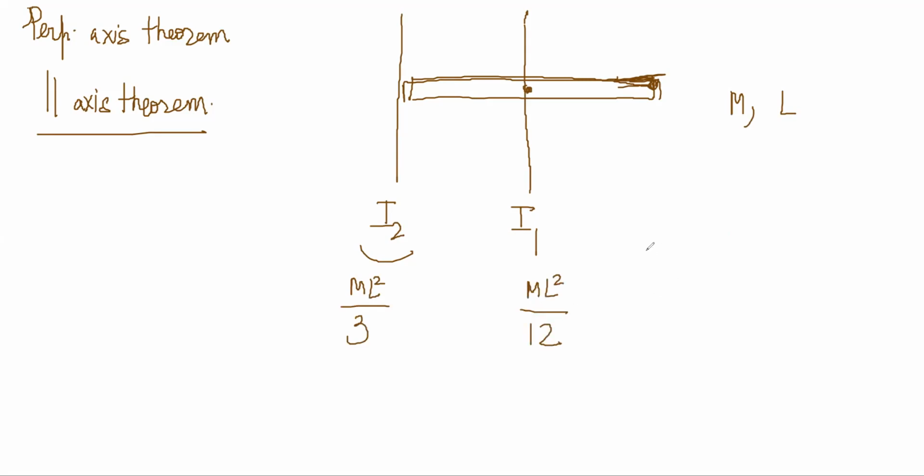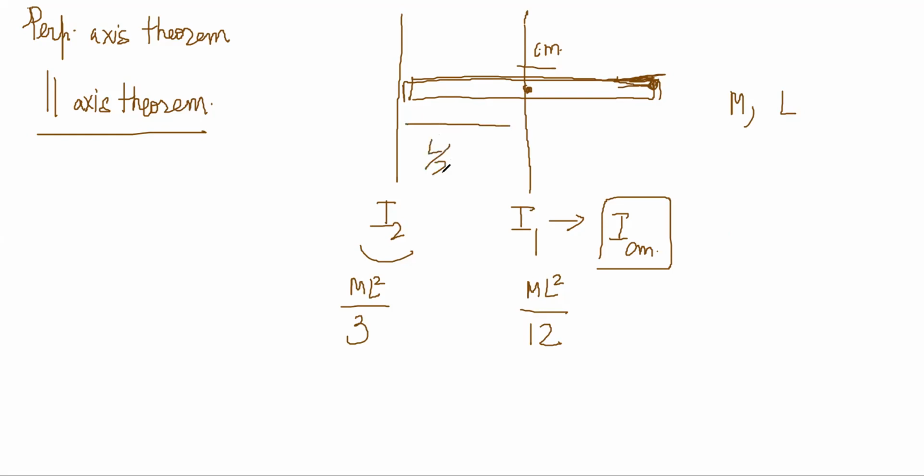Now what is special about this axis? This axis I1 should actually be written as ICM, the axis passing through the center of mass. It's an axis that passes through the center of mass of the rod. Now, what is this length?